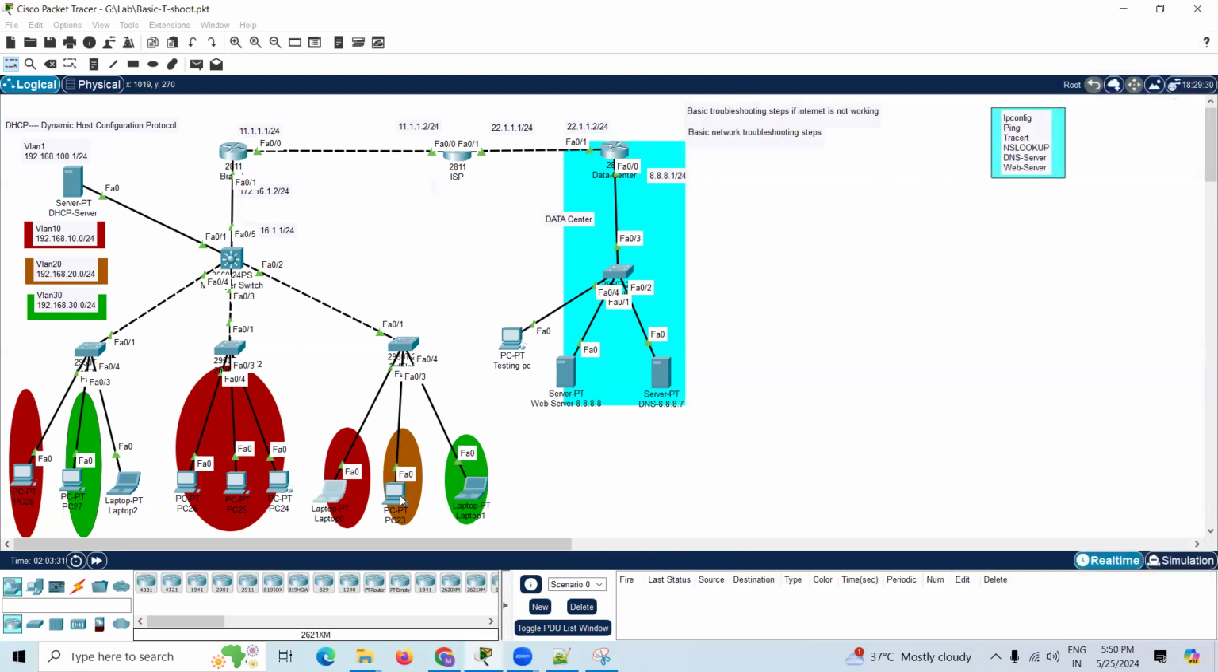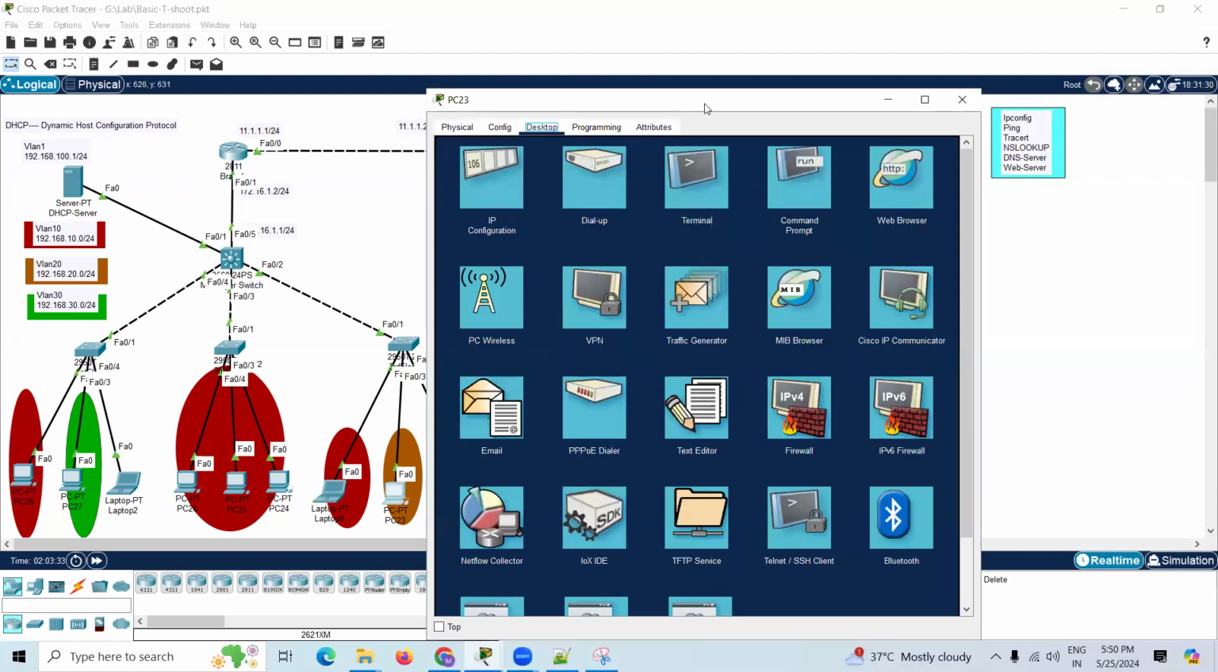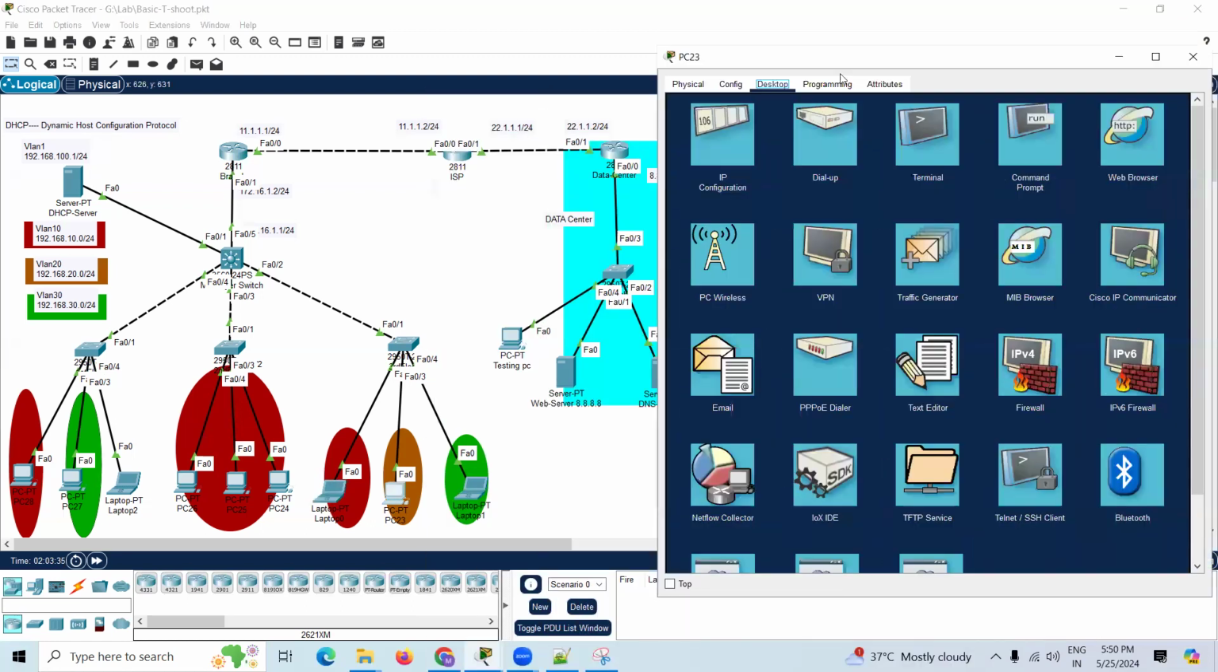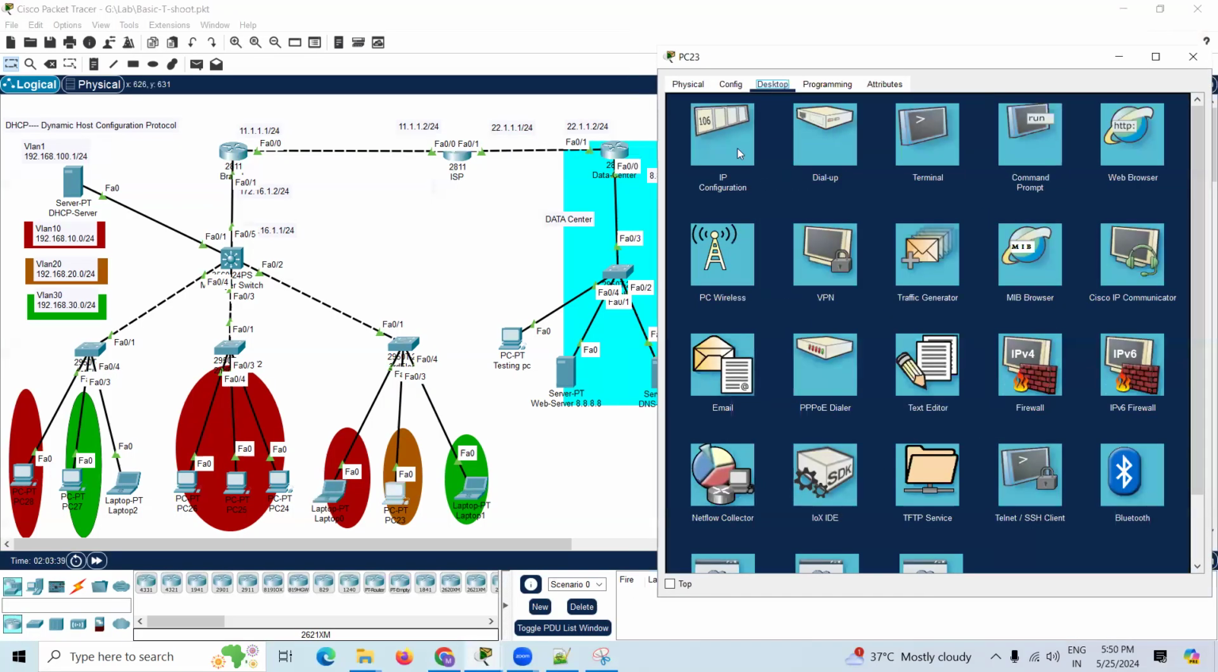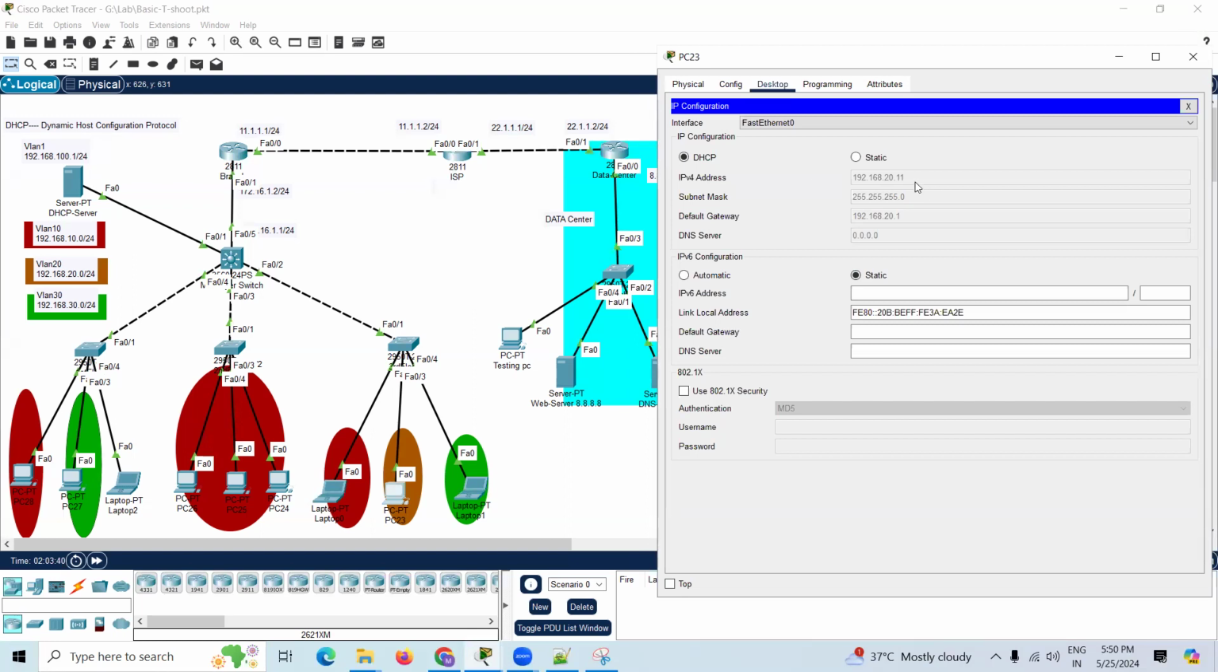Now we'll try to ping here. And this user is facing an issue, so we have to fix that issue. How will we fix that issue? We'll check it now here.